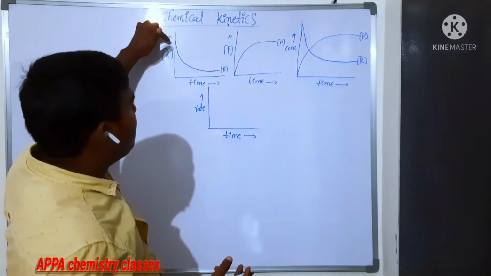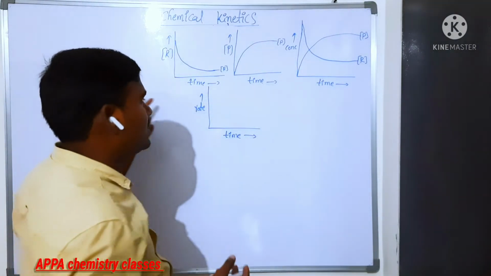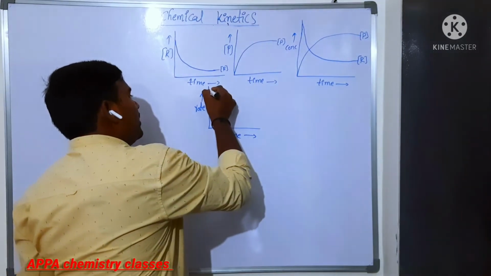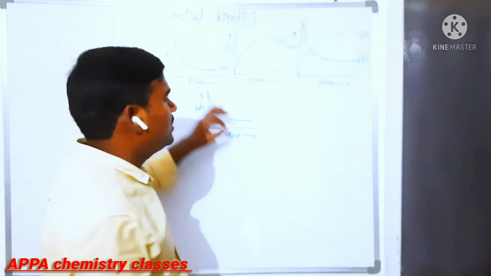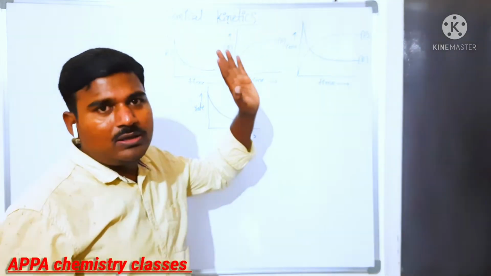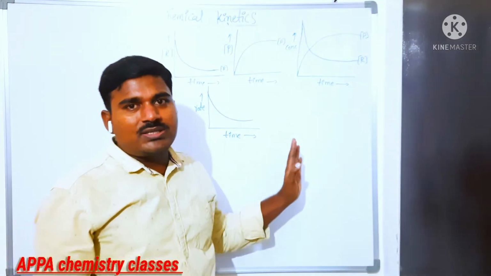What happens? Concentration of reactant decreases as time proceeds. So similarly, rate is also slowly decreasing as time proceeds. These are the very important graphs. Is it clear? Is this clear to everyone?